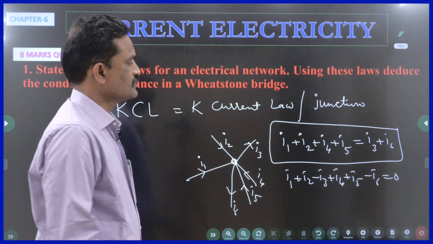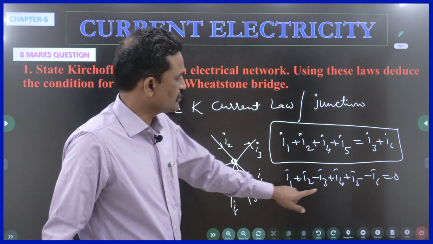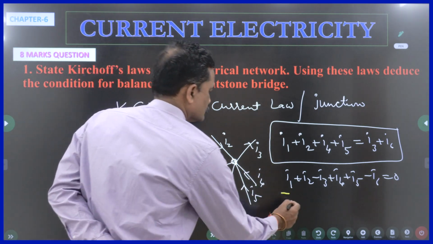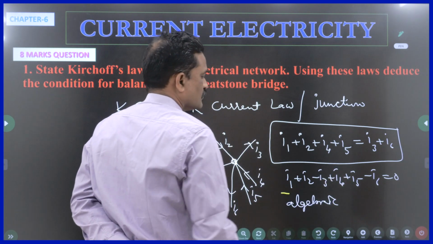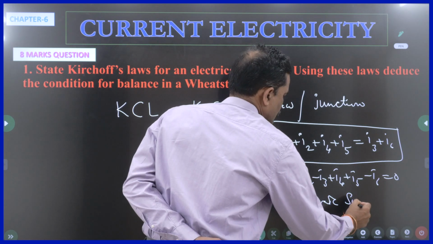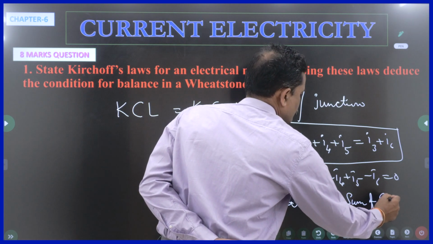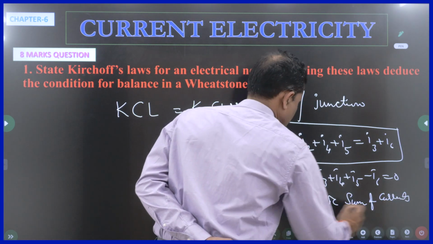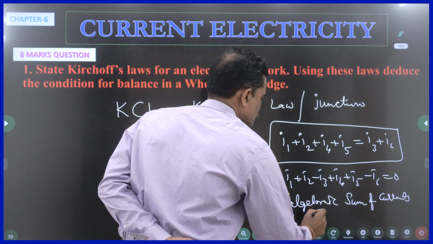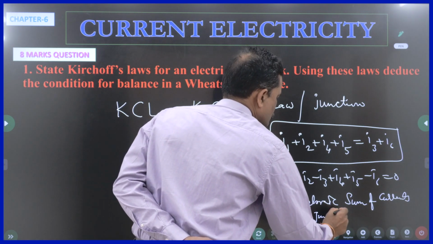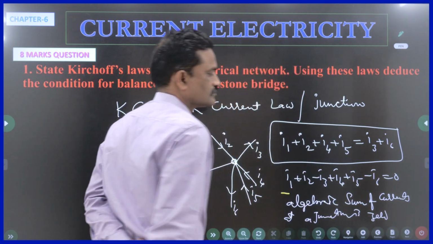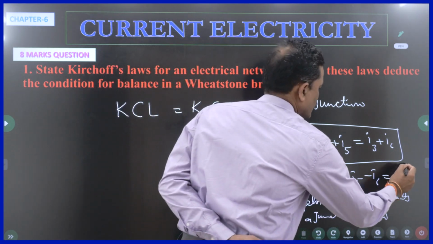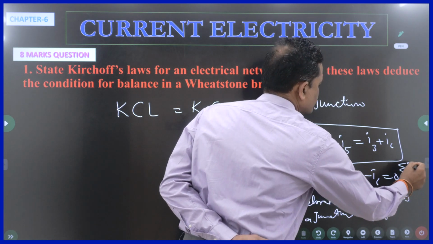The first law can also be stated as follows. In one sentence, the algebraic sum of currents at a junction is always 0. That means sigma I is equal to 0.